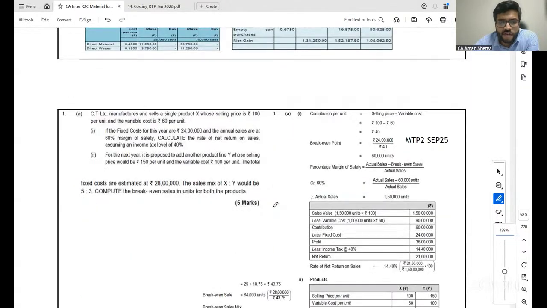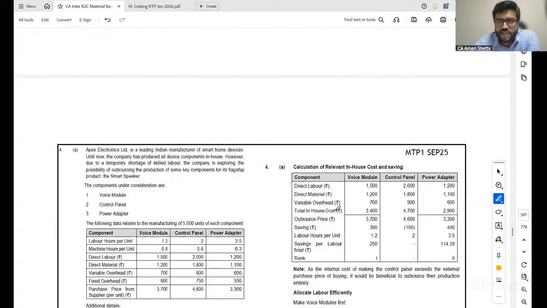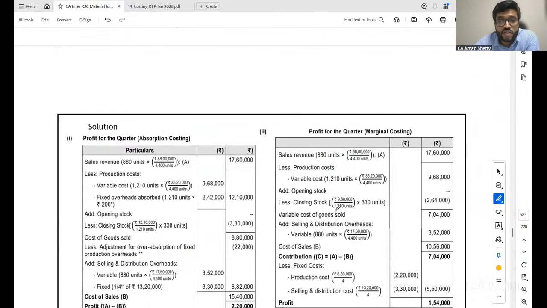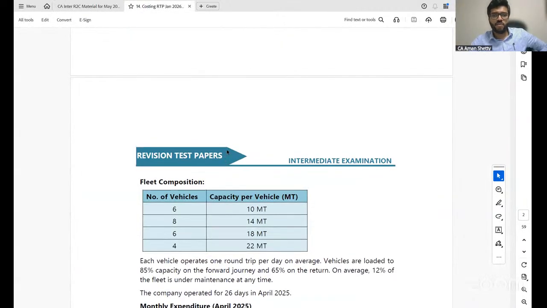So this one anyway will go through the recent RTP. Then look at this MTP2 September 25, September 25, September 25. Go through all of this. Clear all of you? So recent examination you cannot miss. Okay? Yes. Now let us look at your Jan 26 RTP, and with that we can conclude today's session.